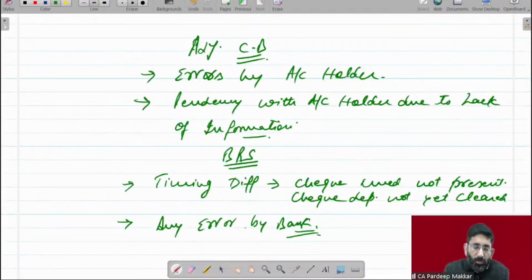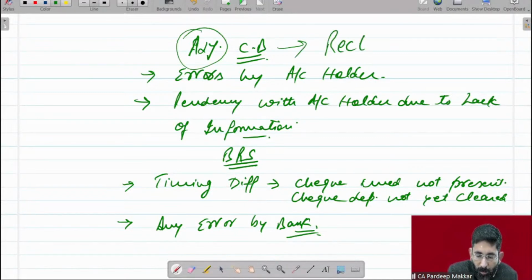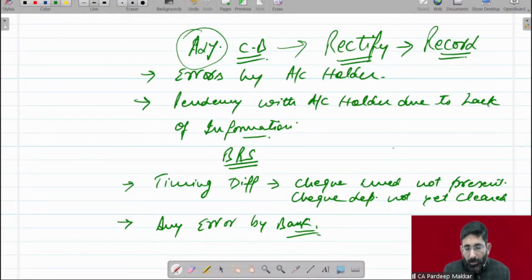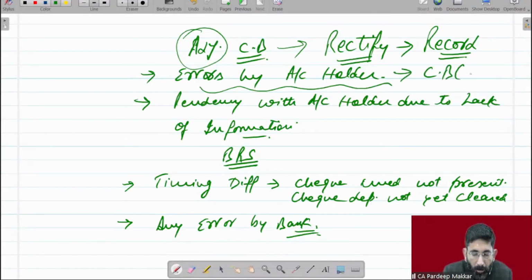So let's revise once again what will be entered in the adjusted cash book. Adjusted cash book is just the same as our normal cash book. Here we will have to make adjustments. Adjustments mean we have to rectify. We have to record transactions in the cash book, and only those errors will be entered here which are the errors of the account holder, meaning which have been made in the cash book, bank column, right.